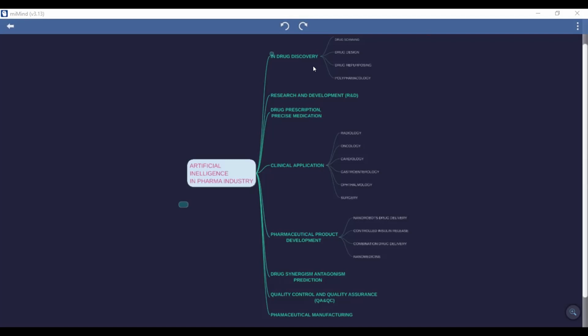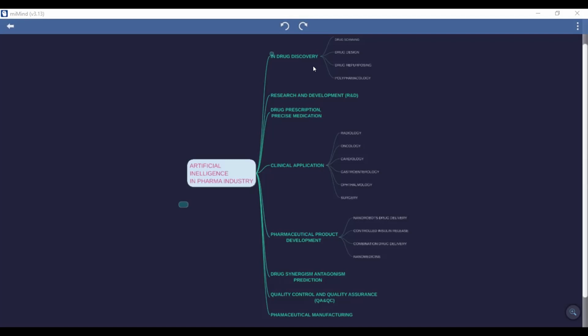Fourth one is for clinical application, that is AI is used to research and develop the diagnostic and therapeutics in the field of oncology, endocrinology, then cardiology, and in surgery. Next is in pharmaceutical product development.